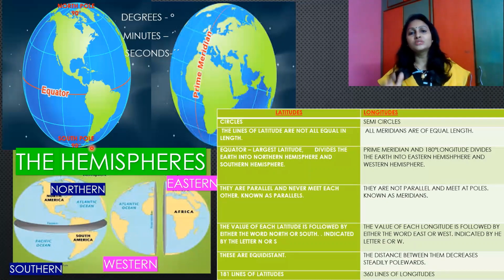East longitudes are denoted with the letter E and west longitudes are denoted with the letter W. There are a total of 360 longitudes: 179 east longitudes, 179 west longitudes, the 180-degree longitude and the prime meridian. All these latitudes and longitudes are imaginary lines.